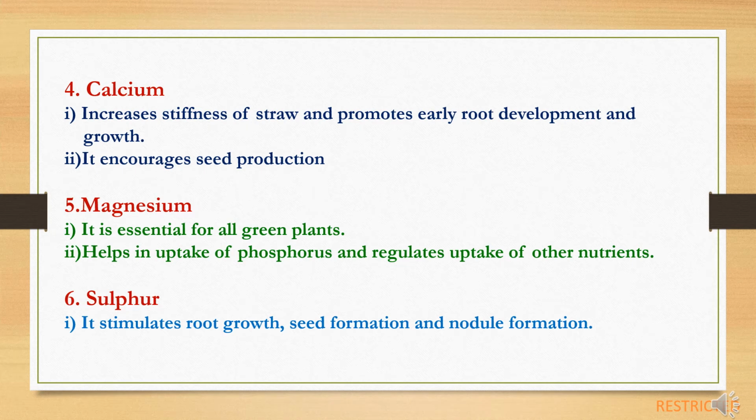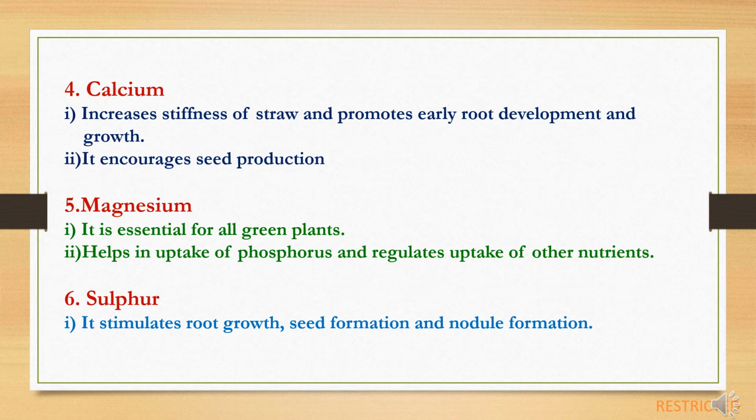Now, functions of calcium. Calcium increases stiffness of straw and promotes early root development and growth. And second, it increases seed production by increasing the seed size and weight. Fifth, magnesium. Magnesium is essential for all green plants as it is part of chlorophyll. And second, magnesium helps in uptake of phosphorus and regulates uptake of other nutrients.